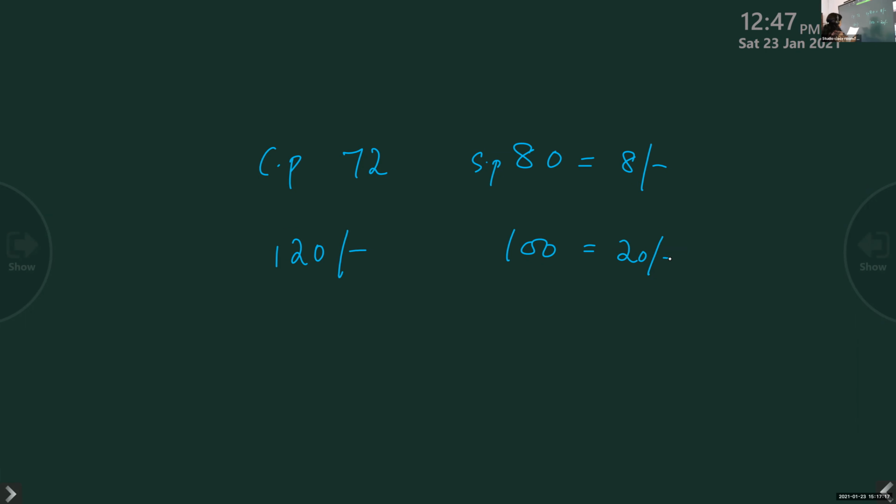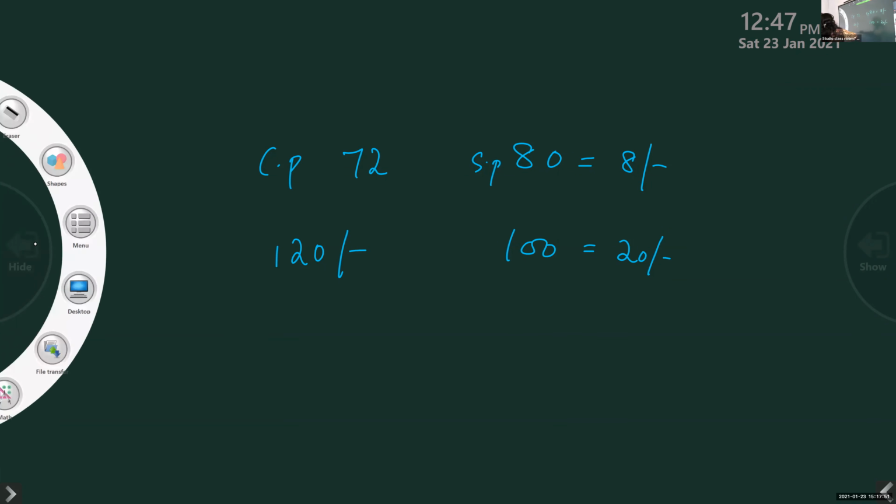Next, a cycle bought at 800 rupees. It is sold for 940 rupees. Profit by 140 rupees. Good. So you understood what is profit, what is loss. Now we have to do some problems related to profit percent and loss percent. Before calculating them, you should find out what is the profit and what is the loss. Then we calculate using the formula. Okay. So let us see the problems.